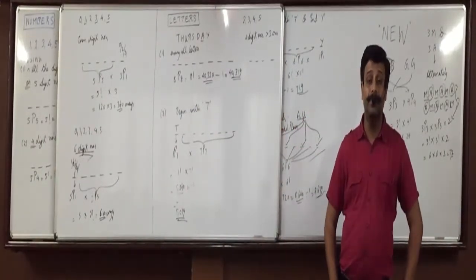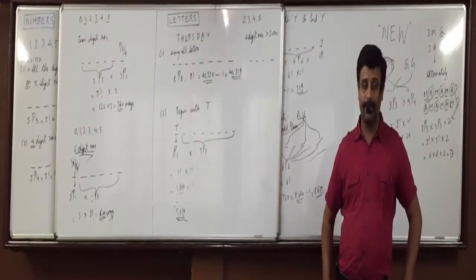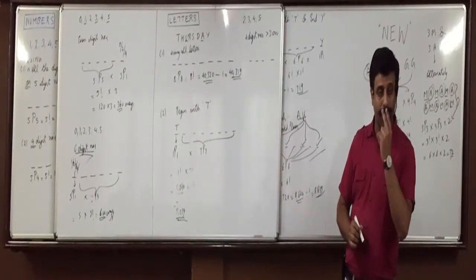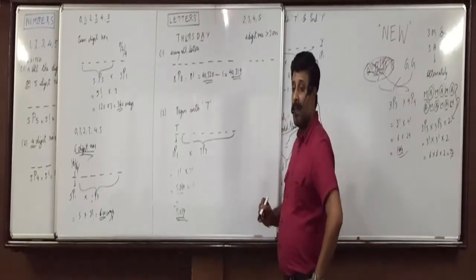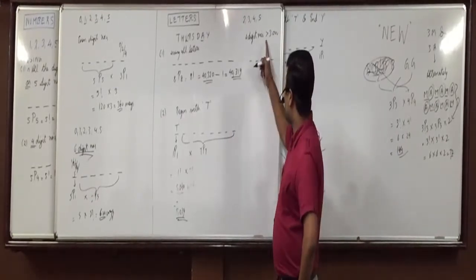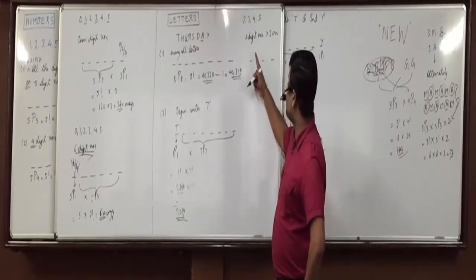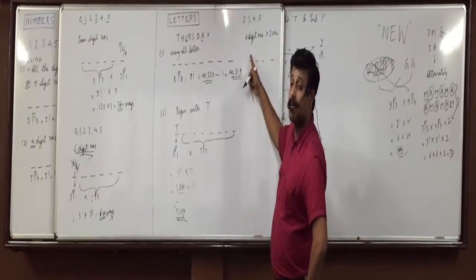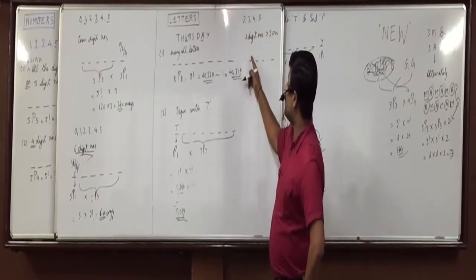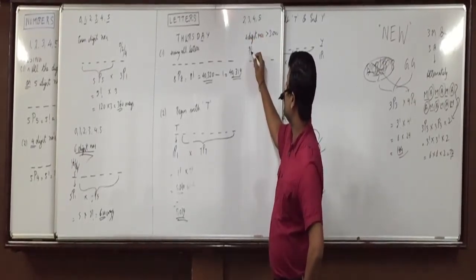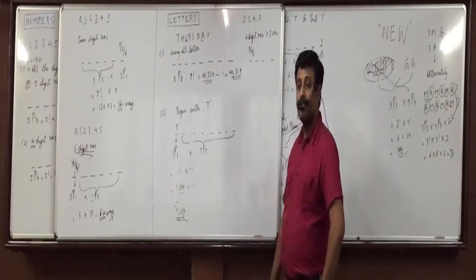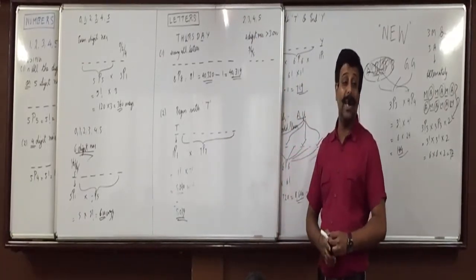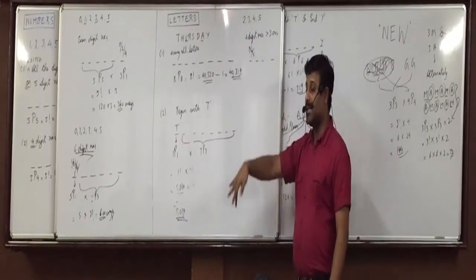Patel? 3P1 because we have to not take the 2 in first place. Very good. First of all 3P1, because when will the number be more than 3000? Which is the first digit? 3, 4, 5. If the number starts with 2 then it is less than 3000.